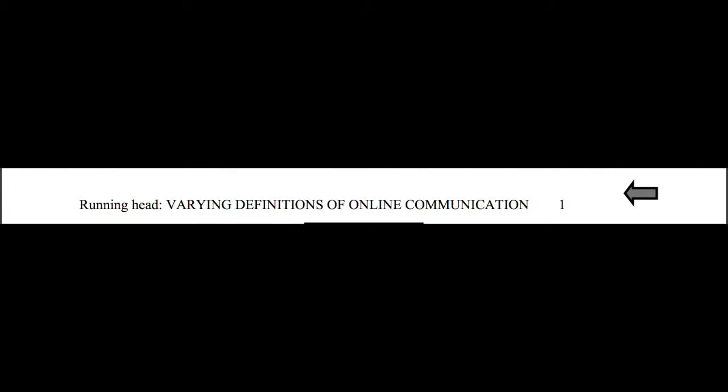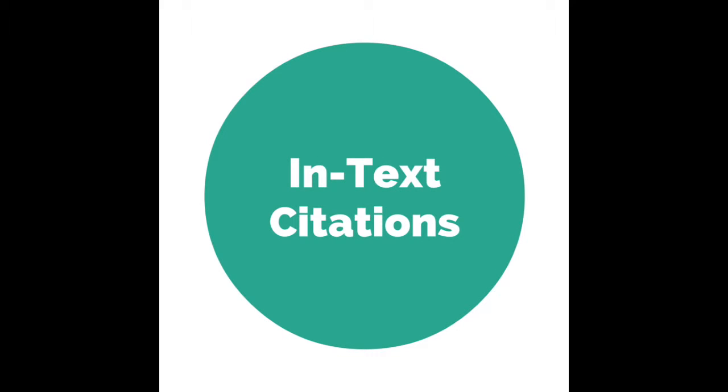Purdue OWL describes a running head as a shortened version of the paper's full title, and it is used to help readers identify the title for published articles. Even if your paper is not intended for publication, your paper should still have a running head. This applies to all written content within your prior learning assessment portfolio as well, including your executive summaries and personal narrative.